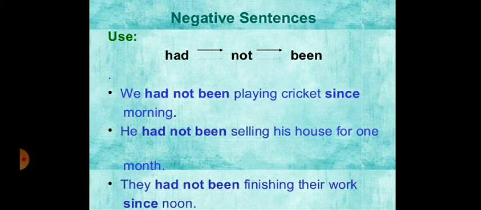It means that here in past perfect continuous tense in negative forms, we use had, then not, then been, then first form of the verb, then ing, then object, then since or for to denote the time or period.